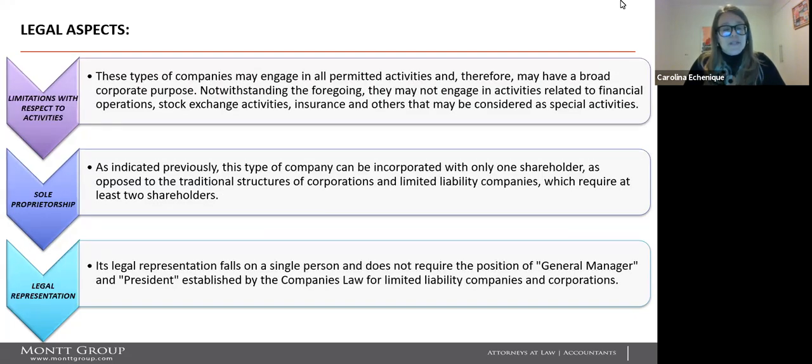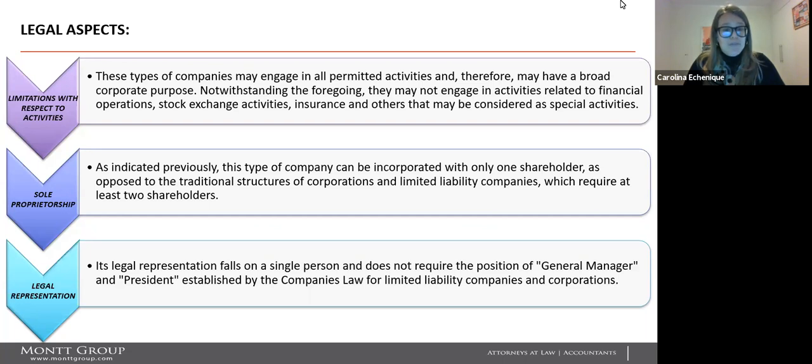Limitations with respect to the activities. These types of companies may engage in all permitted activities and therefore may have a broad corporate purpose. Notwithstanding the foregoing, they may not engage in activities related to financial operations, stock exchange activities, insurance, and others that may be considered as special activities.